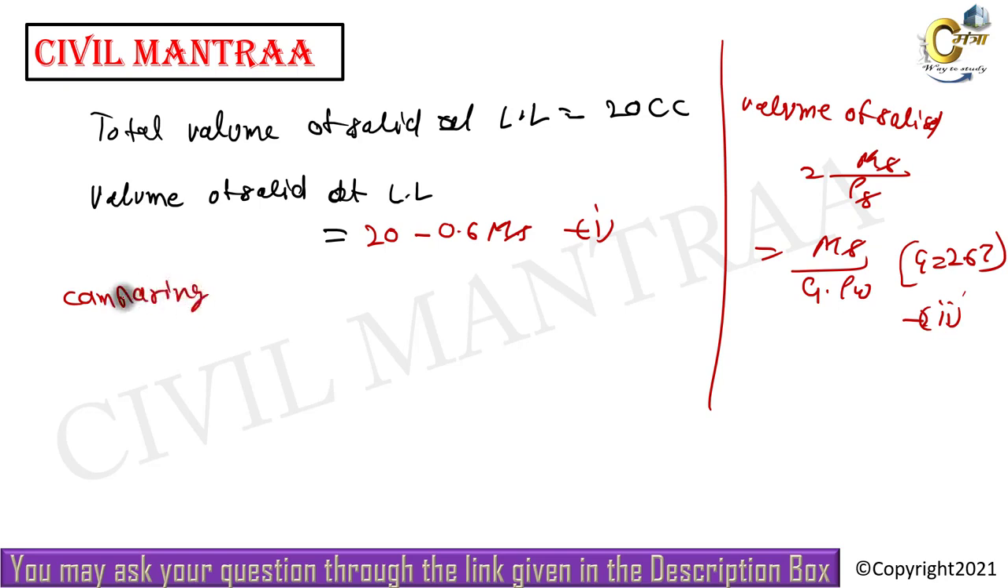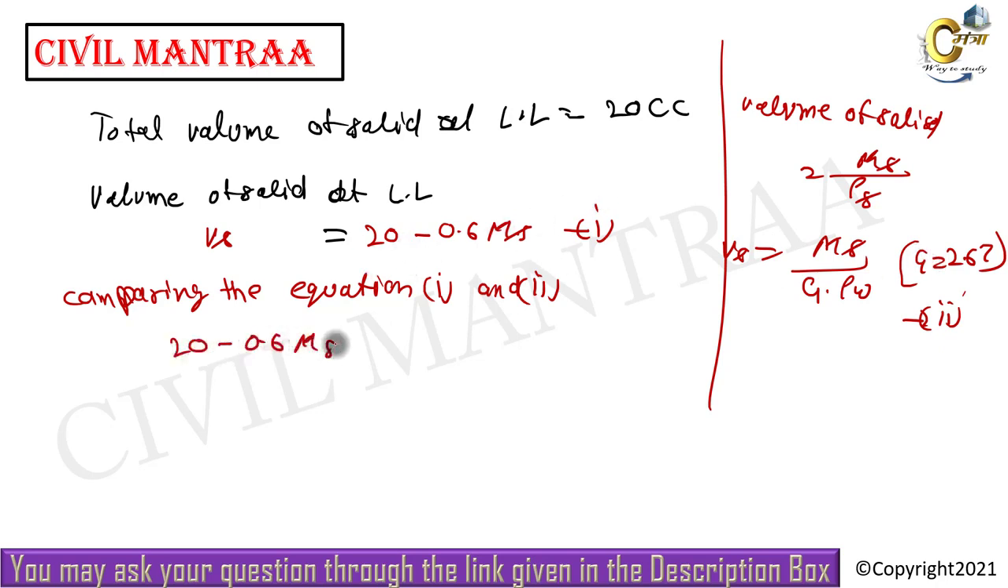Comparing the equation first and second, we get it as the volume of solid. It is also the volume of solid at liquid limit. We know it is given as 20 minus 0.6 mass of solid will be equal to mass of solid divided by specific gravity multiplied by density of water.